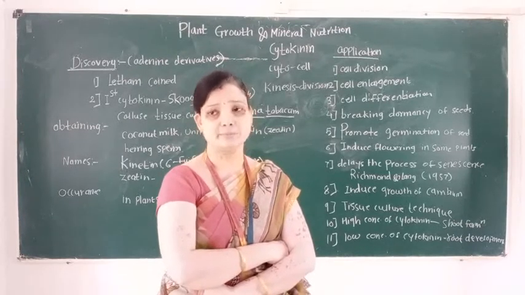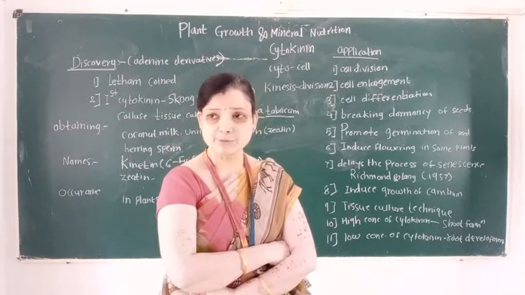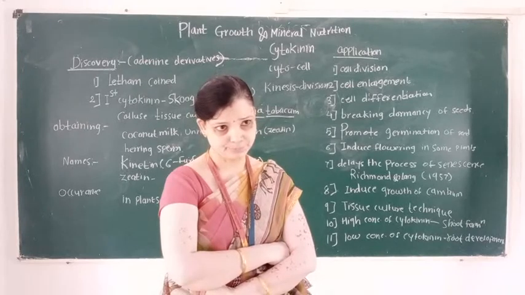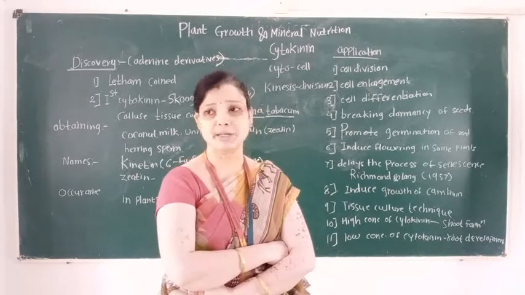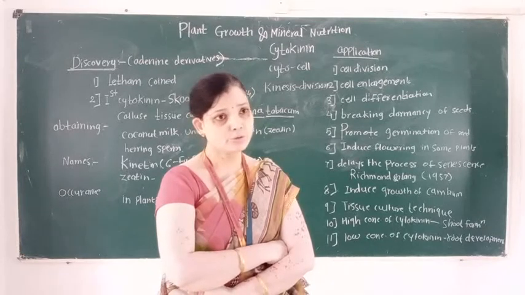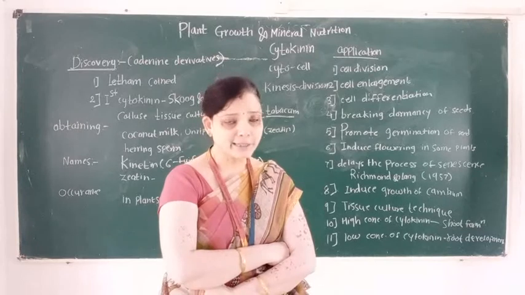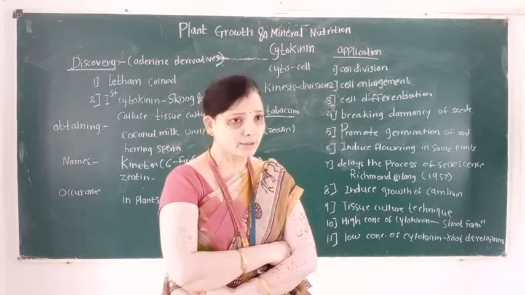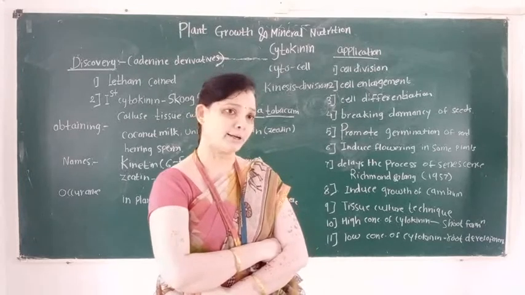So the resting period of seed is known as dormancy. In the dormancy period, seeds do not germinate. So this dormancy breaking takes place by the activity of the cytokinin.